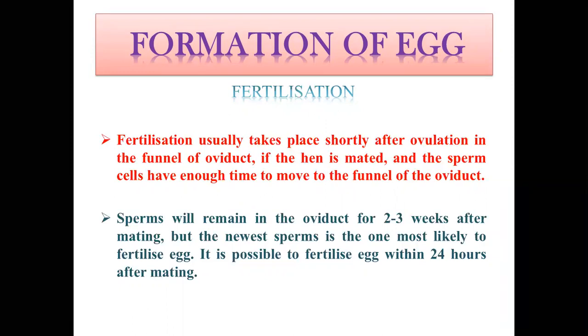The main peculiarity of the semen, or sperm, of the cock is that the sperm will remain in the oviduct for 2 to 3 weeks after mating. So once you have mated the bird, either by AI or by natural method, for around 2 weeks it will give fertile eggs. For 2 weeks there will be no need for any type of mating. But the newest sperm is the one most likely to fertilize the egg. It is possible to fertilize an egg within 24 hours after mating.